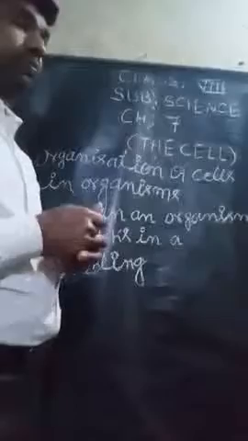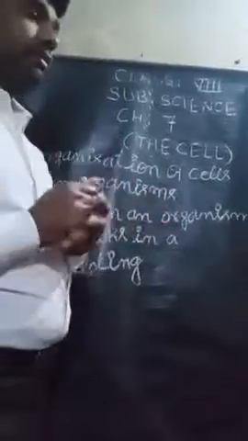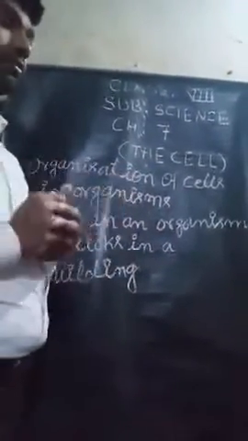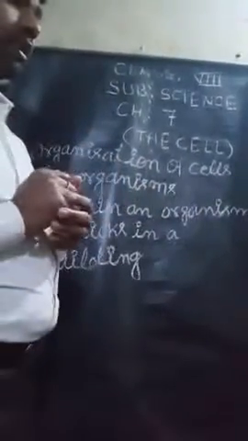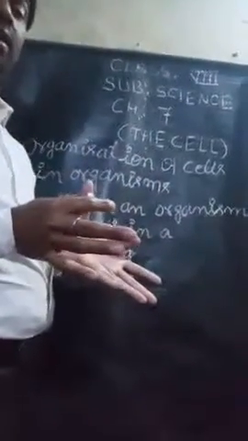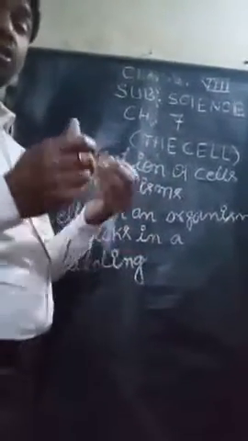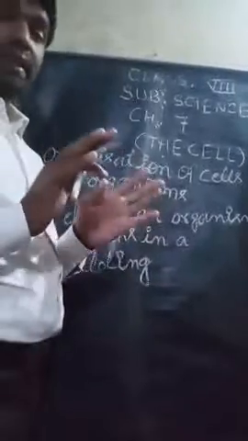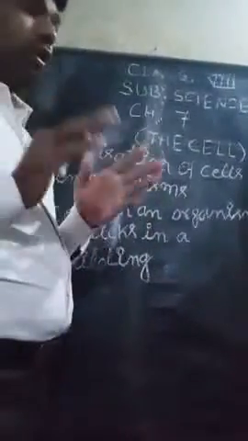In the same way, cells are arranged to make an organism. Can you make a building without bricks? A building cannot be made without bricks, and books or copies cannot be made without pages. So an organism cannot be made without cells.